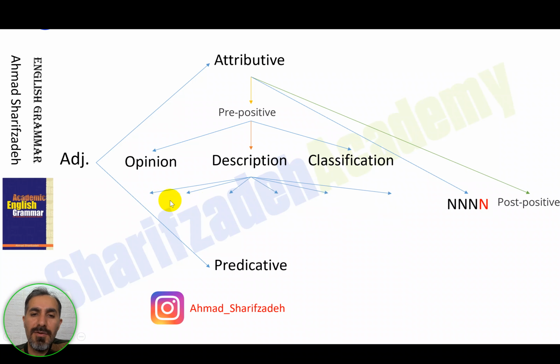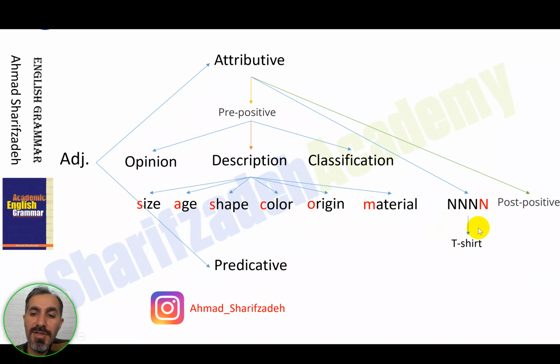As I said before, we have size, age, shape, color, origin, and material one after another, and you should know the order, learn it, and abide by the rule. So you can memorize the acronym of this as SASCOM, something like this, similar to the name or address of a website. It can be remembered better.